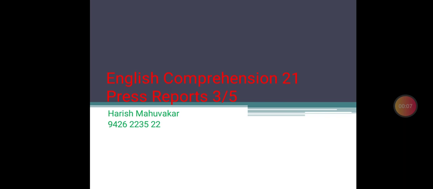In English comprehension, we are talking about press reports. In the first episode, we learned the theory of press reports. In the second episode, we read a report regarding an accident. Today also, we will go for an accident report. In the first press report, we talked about the road accident report, while in this report we will go for